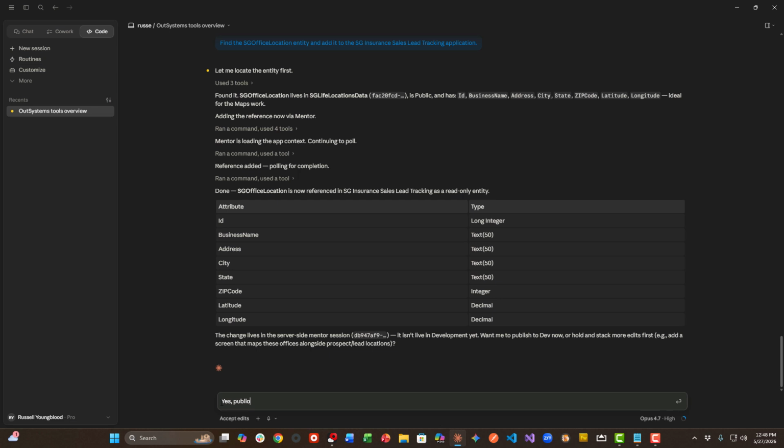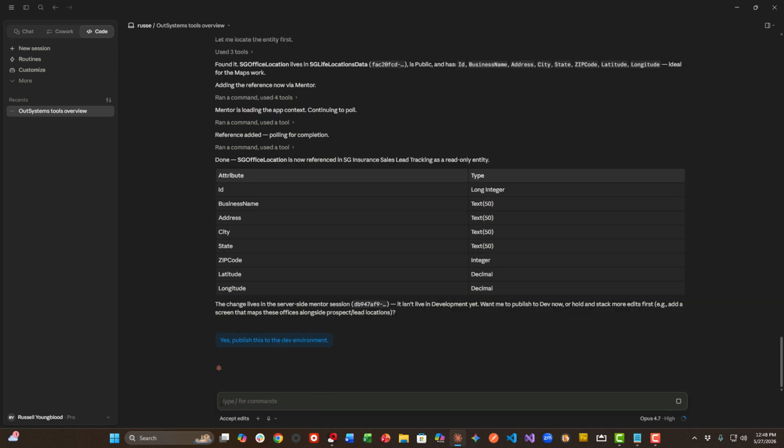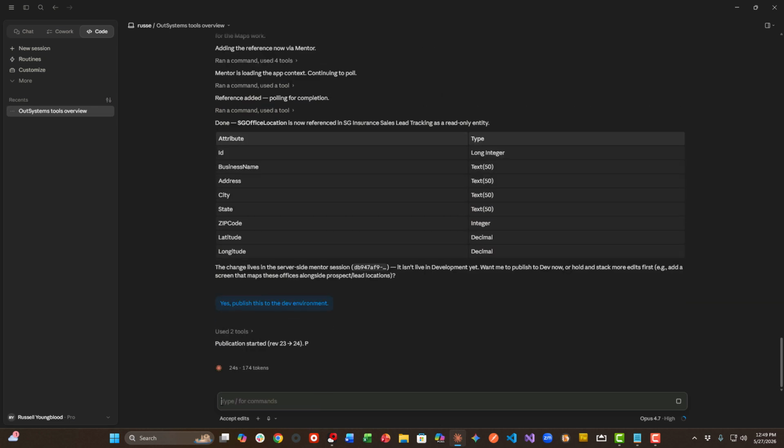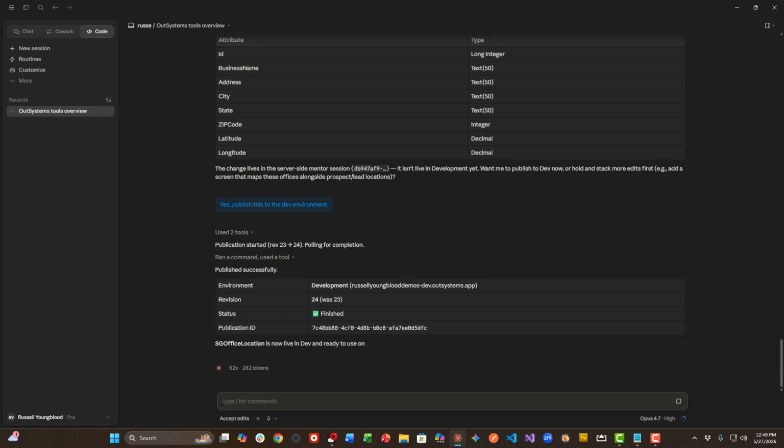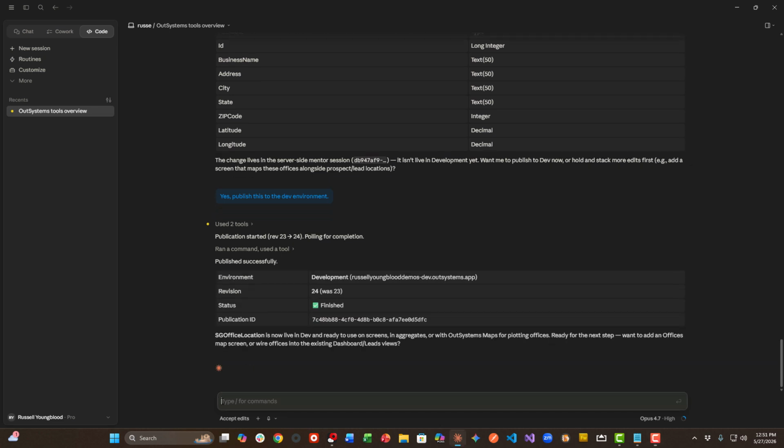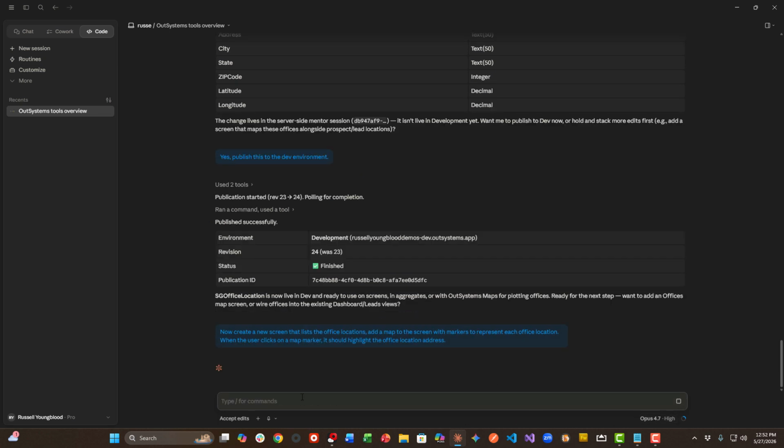So let's go ahead and publish this first. Anytime that I'm modifying the data model, I like to publish the application before I modify any front-end screens or any workflows. So we've got it published, and the next step will be to add a prompt that will prompt Claude to build out our new screen using the maps component.